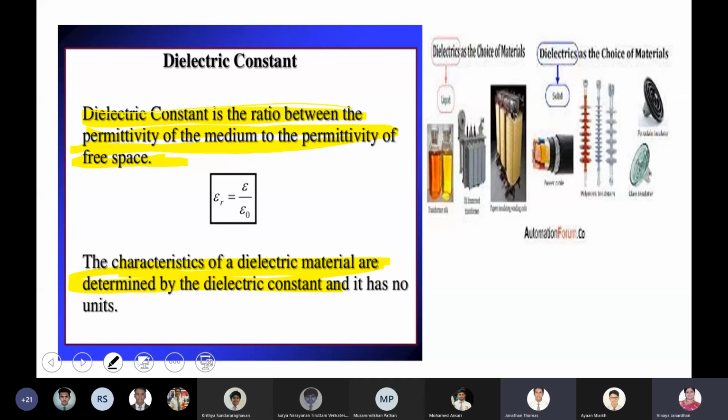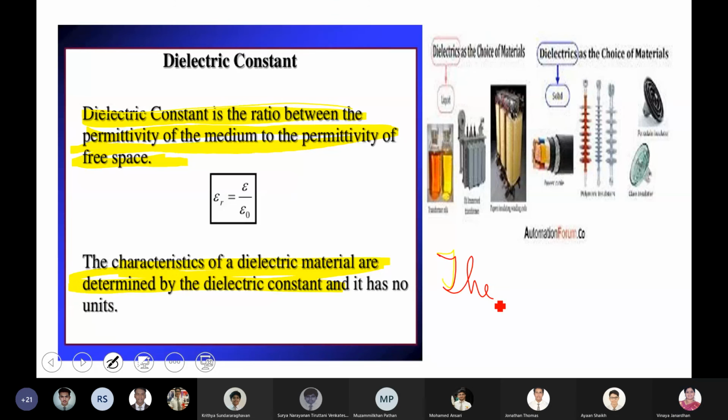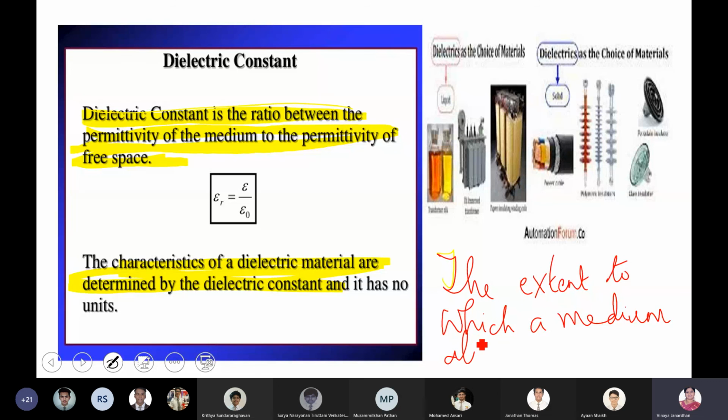Ma'am, can you repeat what permittivity is? Permittivity is nothing but the extent to which a medium can allow the field lines to pass through it. Okay, ma'am. The extent to which a medium allows field lines to pass through it.